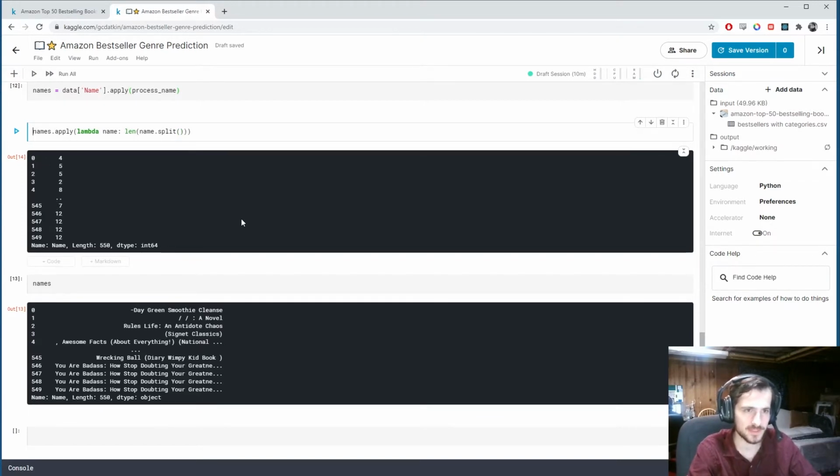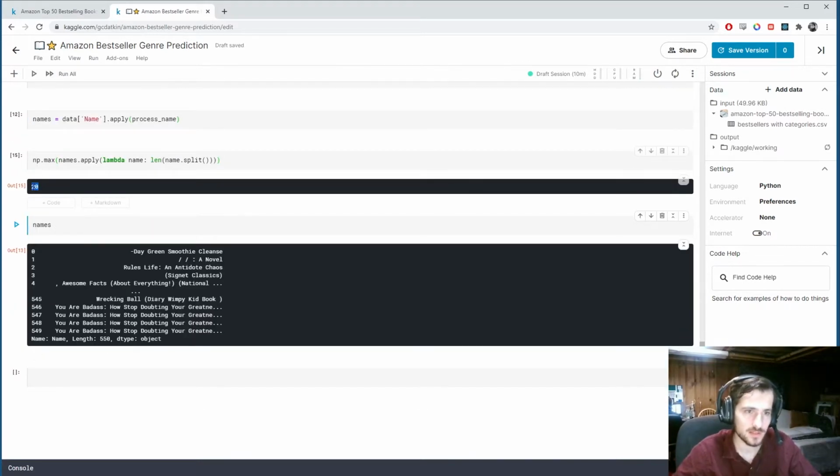And let's take the max of that. So numpy.max. So the longest title is 20 words long. So I'm going to call this max sequence length.